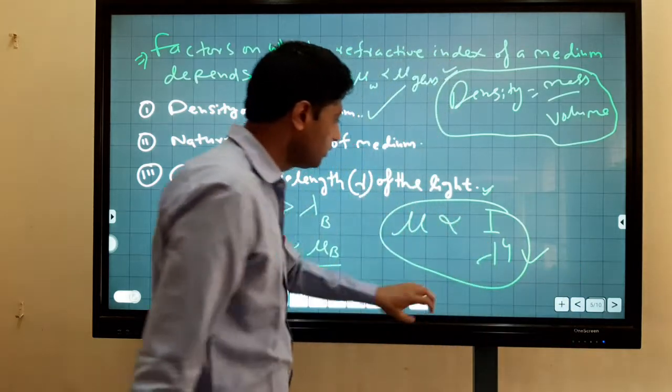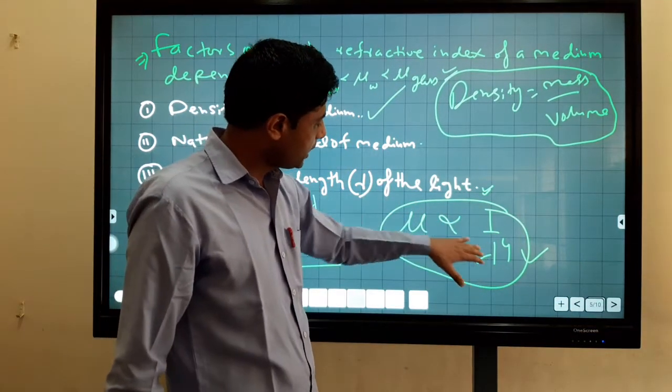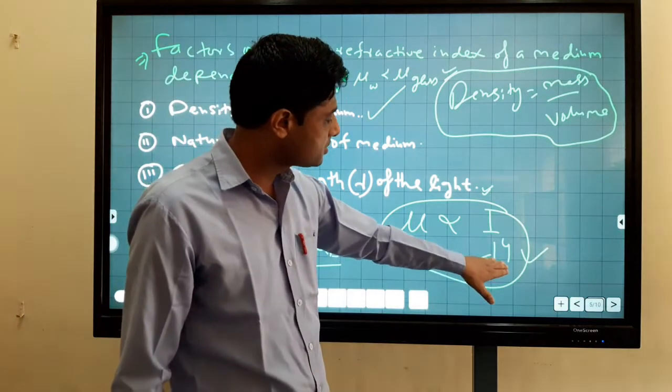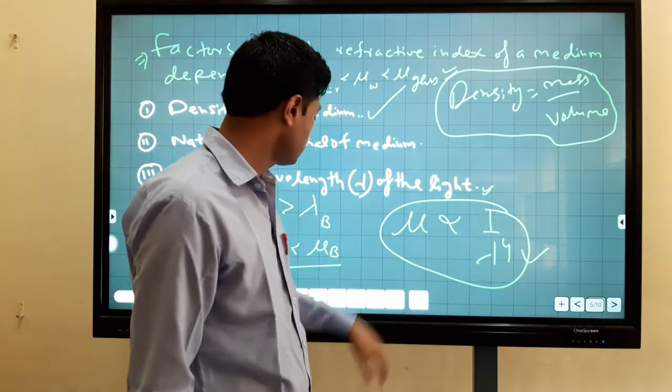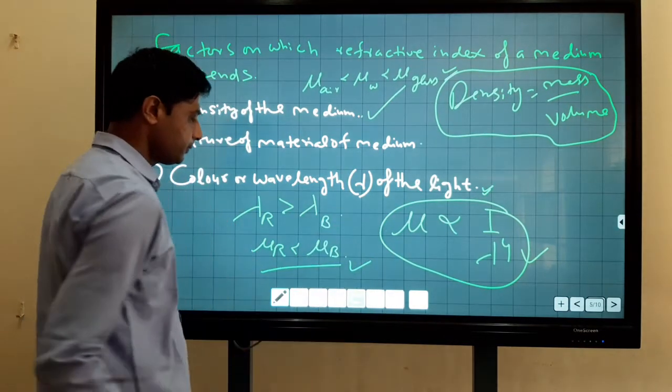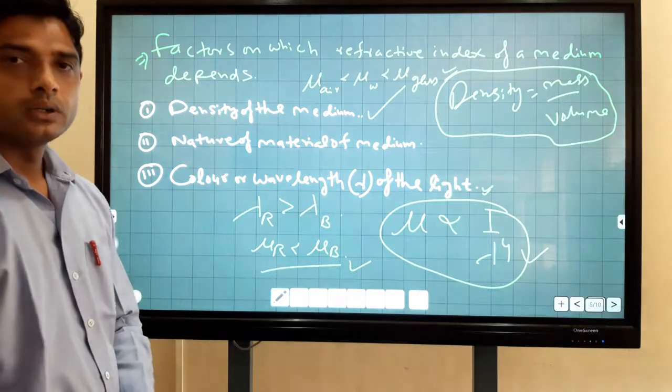If the wavelength is high, then the refractive index is low. If the wavelength is low, then the refractive index is high. Okay, I hope you understood.